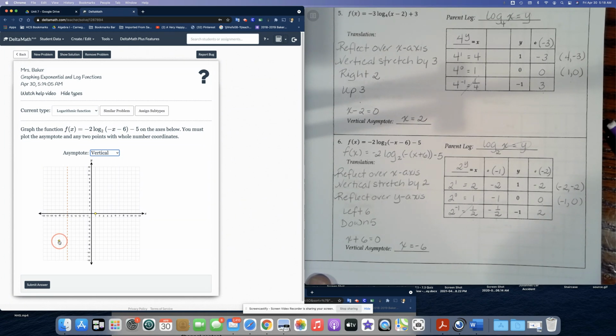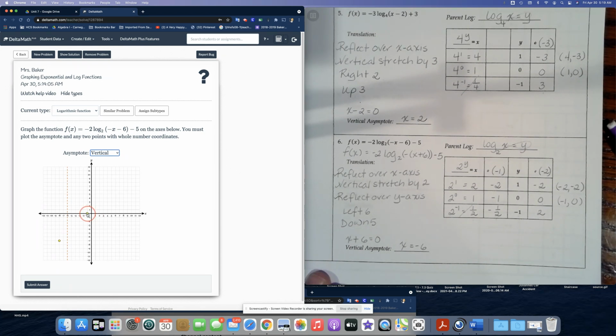Hopefully I counted right. I'm a little nervous I'm off by 1. Now notice the line has disappeared. So the line will reappear. Remember, you cannot cross a vertical asymptote or horizontal asymptote. So the line has disappeared. When I move the yellow point over to the same side of the asymptote as the other yellow point, then that line will reappear.